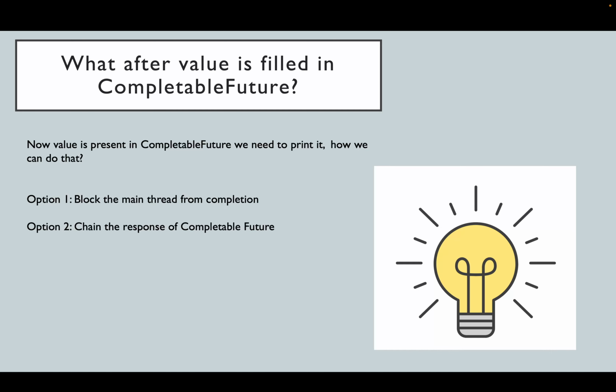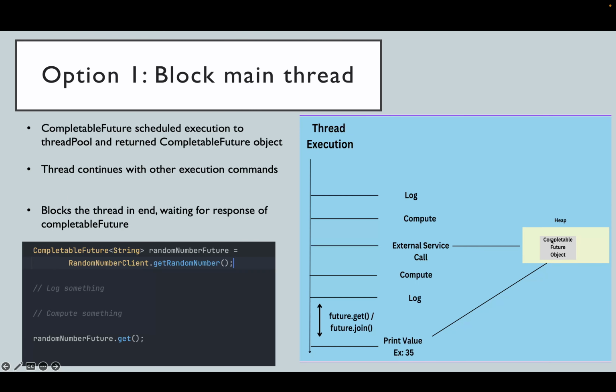So option 1. As we have already discussed, an external service call has been scheduled, which a separate thread executed and it filled the response in the CompletableFuture object. So now you want to get the response from the CompletableFuture and print it.